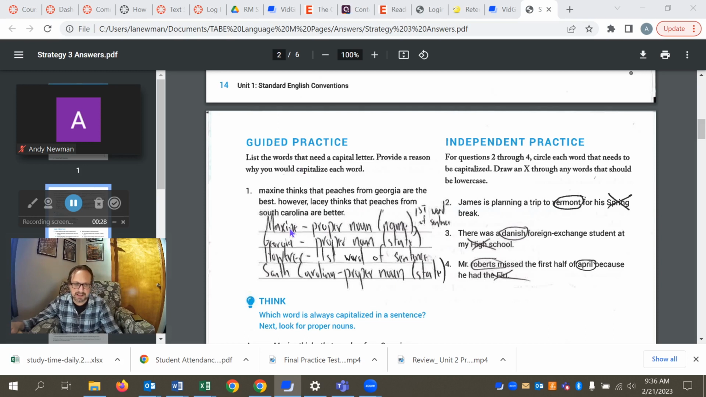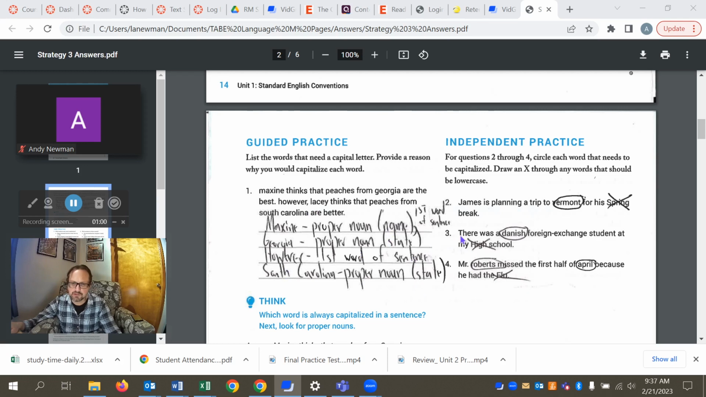So our first one is Maxine, and we actually have two reasons for it. First of all, it's a proper noun, her name, but it's also the first word of the sentence. Georgia is a state name, proper noun, so we need to capitalize that. However is the first word in the sentence. I think I missed Lacey. Lacey should be capitalized too, capital L, because it's a proper name. And then South Carolina as well is a proper noun, a state name, just like Georgia, both of the words are capitalized.